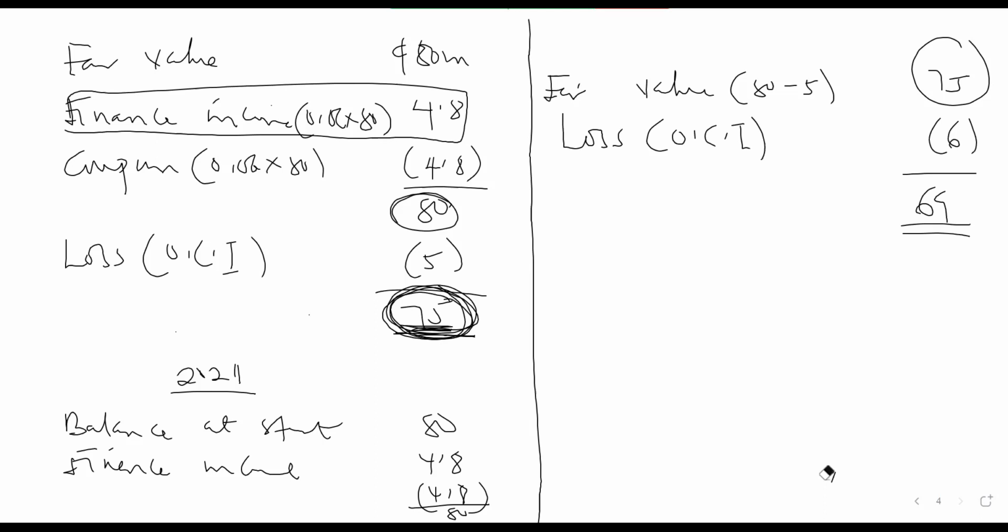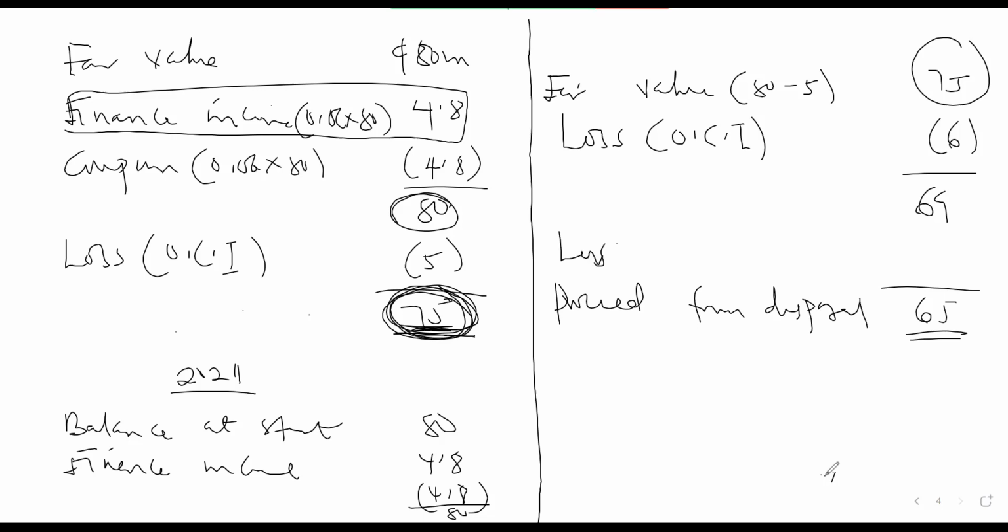So it means that the value of the instrument should have been 69, but we are selling at 65. So the proceeds from disposal will be this one, and the loss on disposal will be 4, isn't it? But you can see that the 10 over here has been split between other comprehensive income and profit or loss. So this 4 will go to profit or loss.